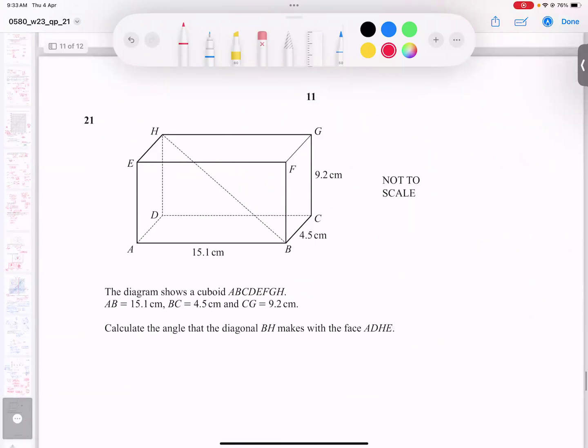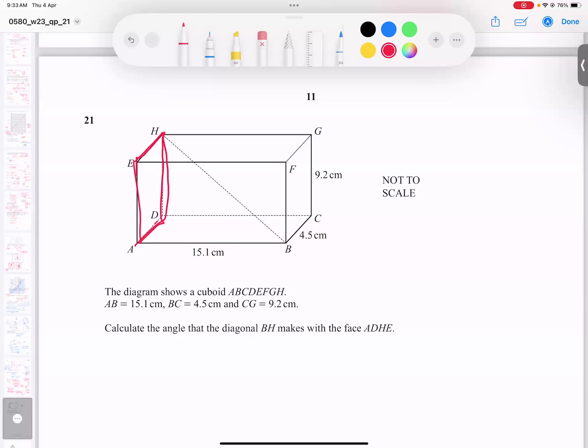Let's go for question number 21. Question number 21 says what here? The angle of the diagonal BH make with the face ADHE. So ADHE, this is the face he talks about.